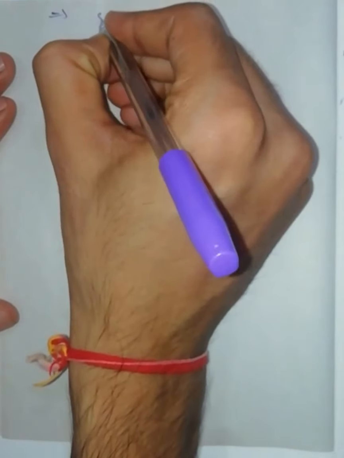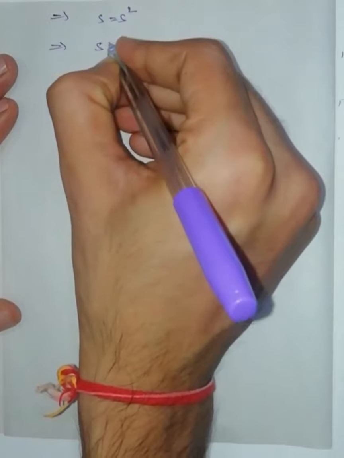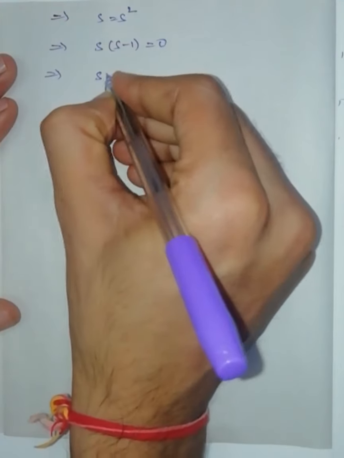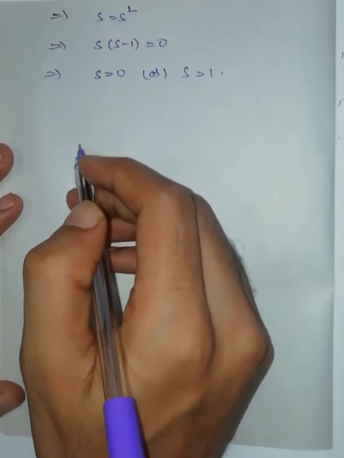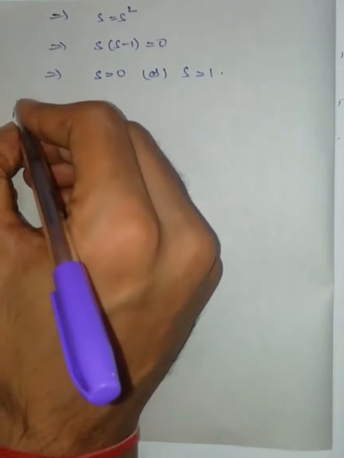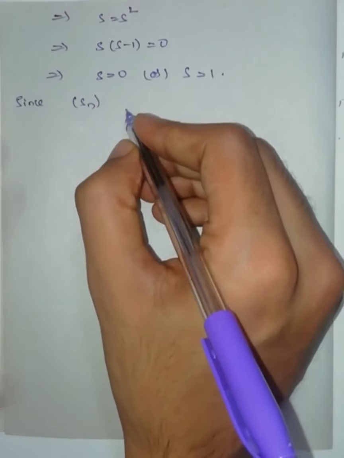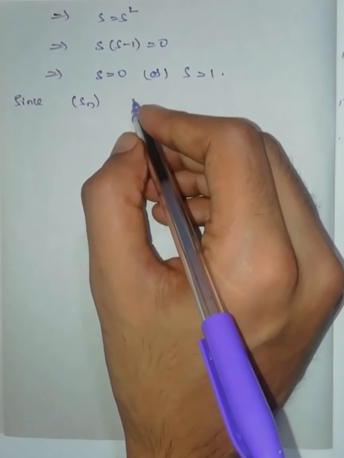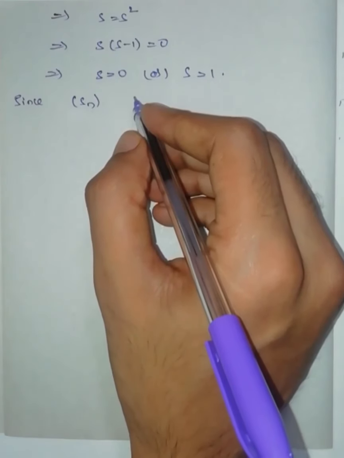This implies S equals S squared. This implies S(S−1) = 0. This implies either S is 0 or S is 1. While proving the monotone convergence theorem, in the second case, if a sequence is bounded and decreasing, then it converges to its infimum.